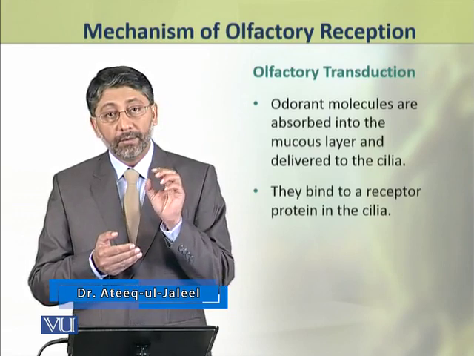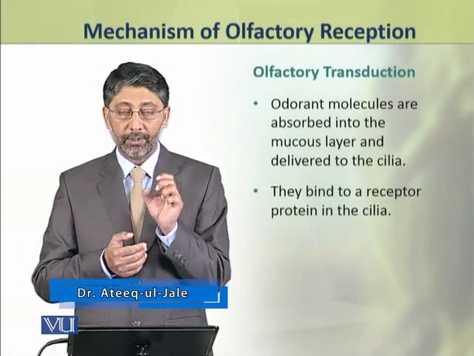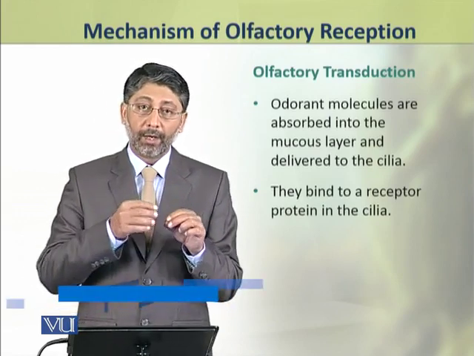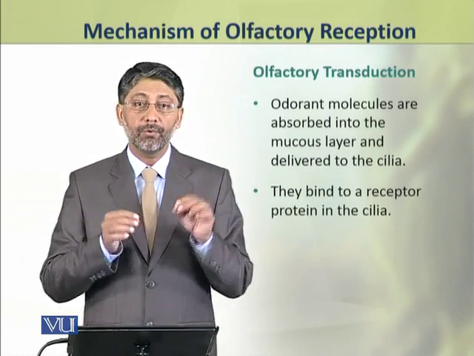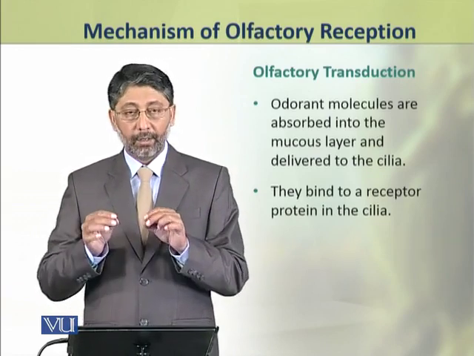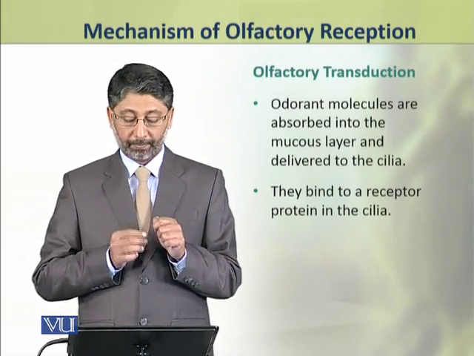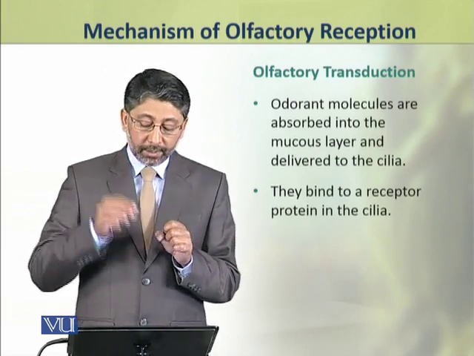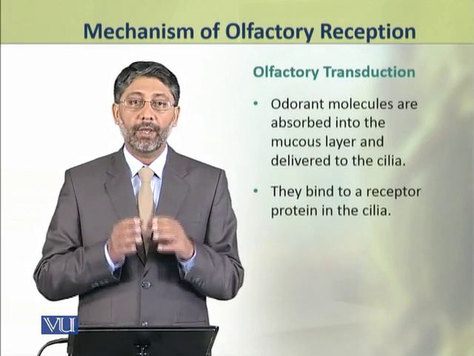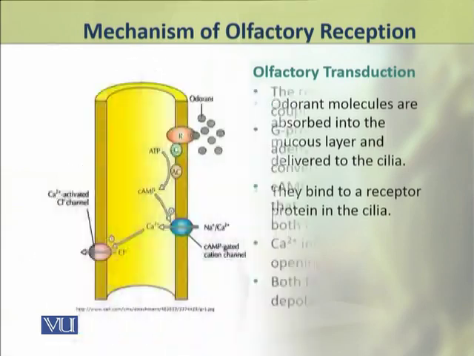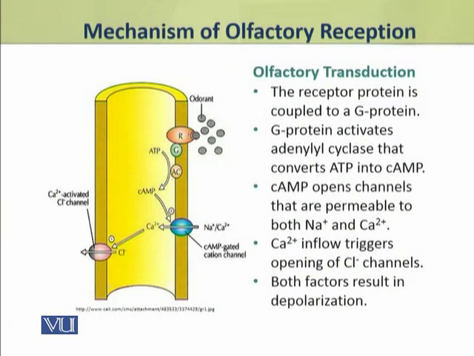Dear students, these odorant molecules are absorbed into the mucus layer and then they are delivered to the cilia. In the cilia, they bind to a receptor protein. The receptor protein is coupled to a G protein.